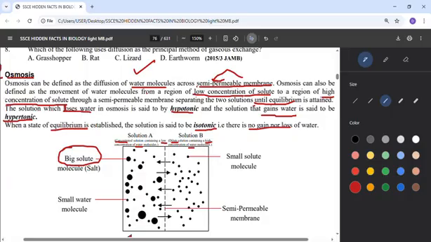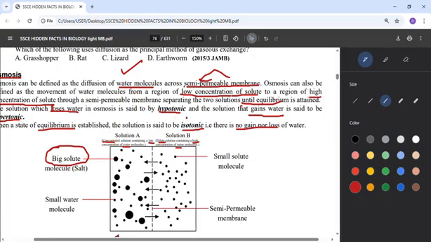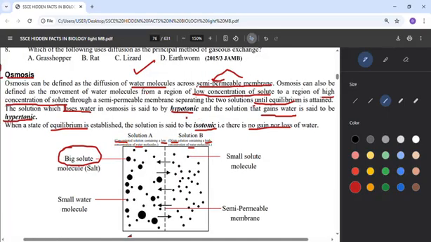Now, the solution which loses water in osmosis, we call it hypotonic. When there is a hypotonic solution, it means it's a weak solution. It means water can easily be lost. But hypertonic will be gaining. You know, hyper is just like someone that is very hungry or thirsty, so it will be demanding water. But hypo is enough, so it doesn't need to demand water. It would rather be giving out water. That's why hypo is losing water.